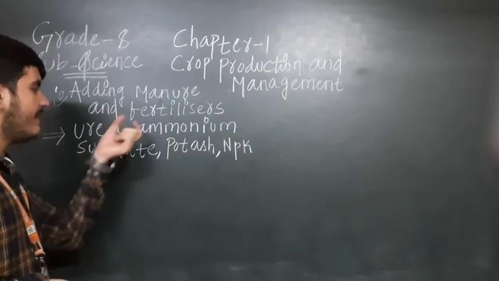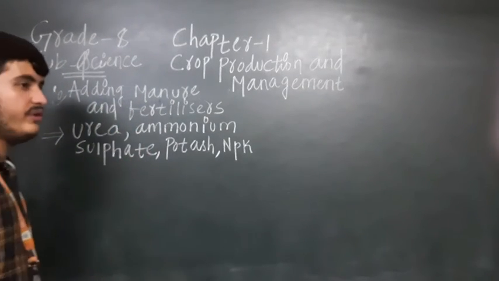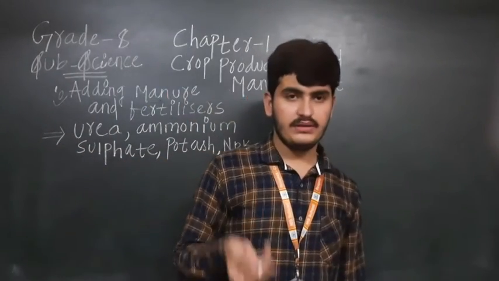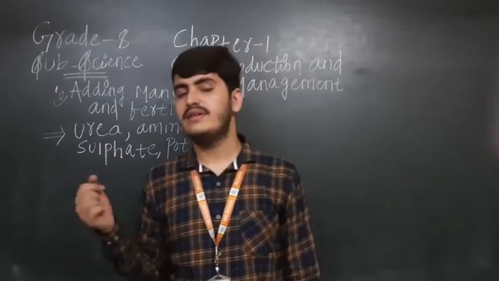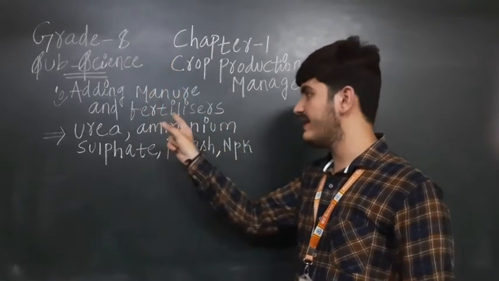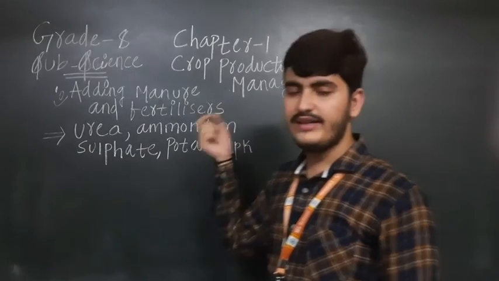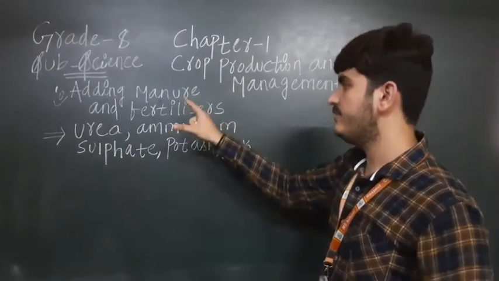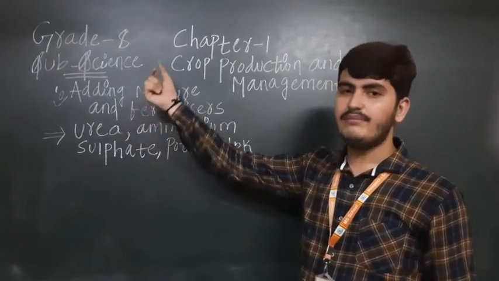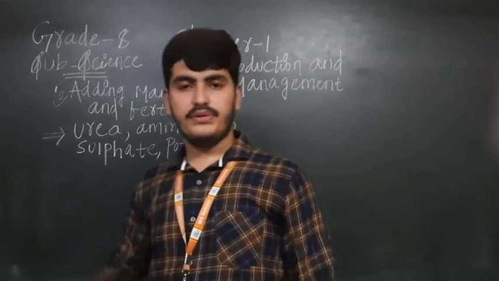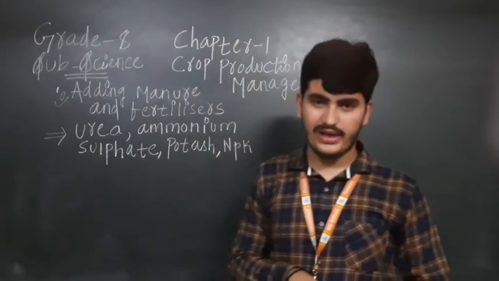So this was about the manure and fertilizer. I have told you the difference between them, and why the farmers have to add them. Once again, see, manure is a natural substance. Fertilizer is not a natural substance. It is prepared in the factories. It is rich in only one nutrient, but manure is rich in all the nutrients. And manure gives more humus to the soil, but fertilizers are not giving humus to the soil.